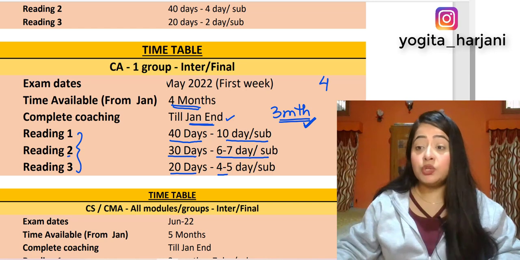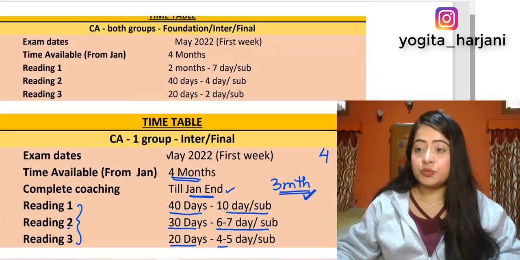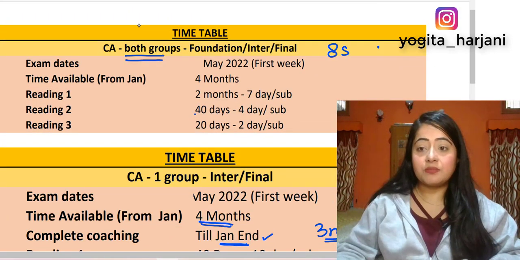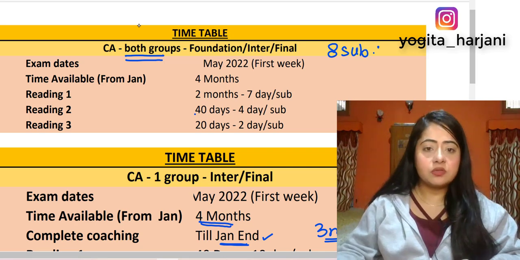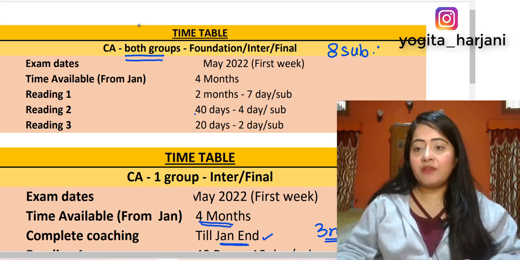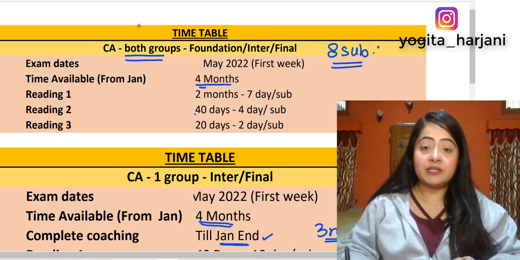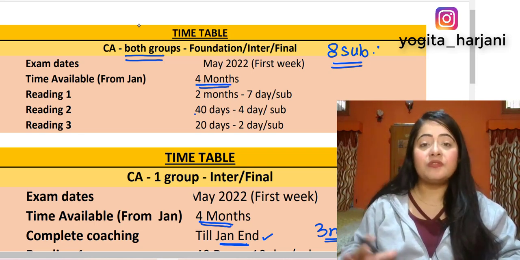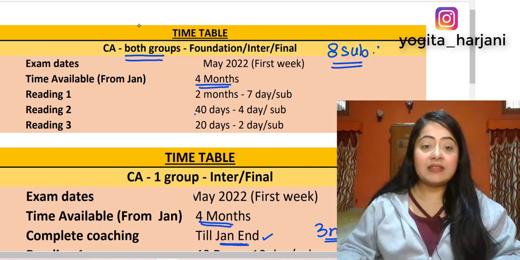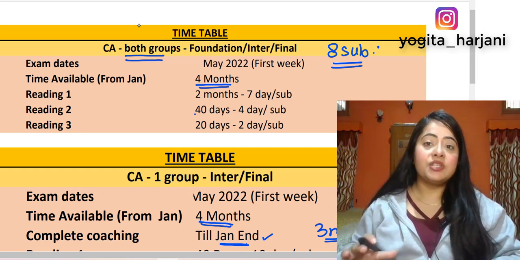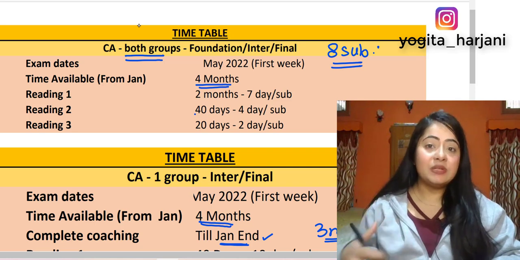Now let's talk about those students who are giving both the groups. Both the groups means you have 8 subjects. Okay, you could be a final student or you could be an intro student. If you have 8 subjects in hand, then right now standing in January, we have 4 months to complete it. It may be possible that some of your coaching of the subjects is also remaining. In that case, along with coaching, I suggest that you also complete that subject simultaneously.